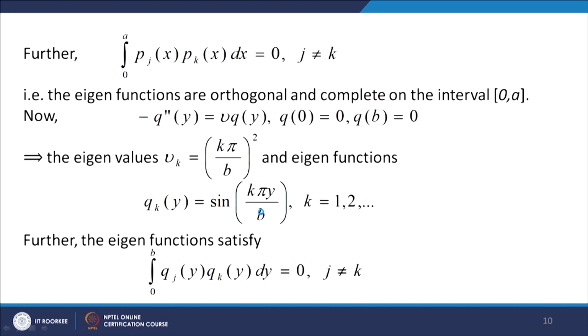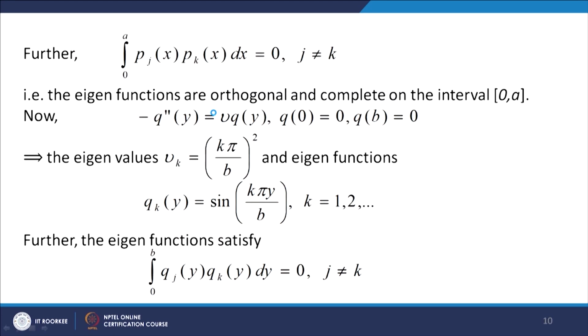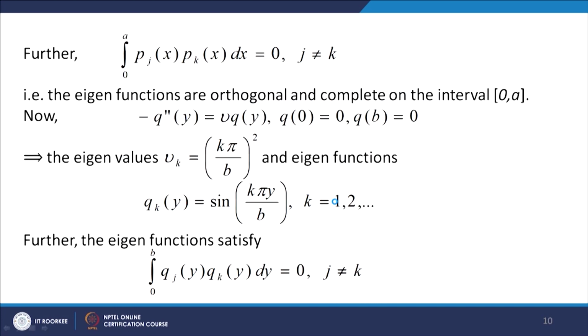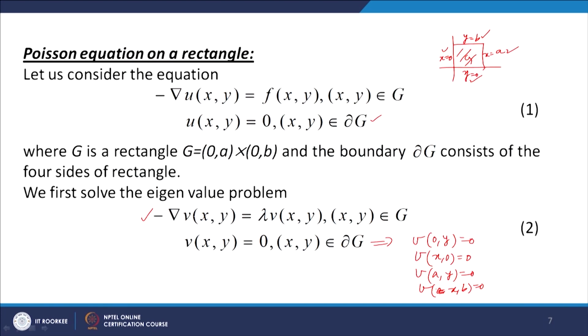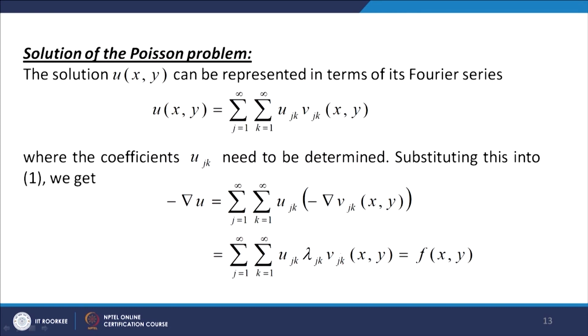minus del u equal to f(x,y). We have this one equation, minus del u equal to sigma j equal to 1 to infinity, k equal to 1 to infinity, u_jk minus del b_jk(x,y), and this is sigma j equal to 1 to infinity, k equal to 1 to infinity, minus del b_jk(x,y) is equal to lambda_jk b_jk(x,y) by the equation, this one. Okay, so we have this, and this is equal to f(x,y).